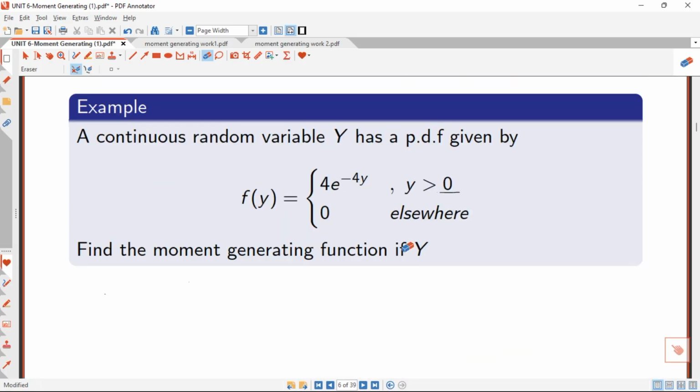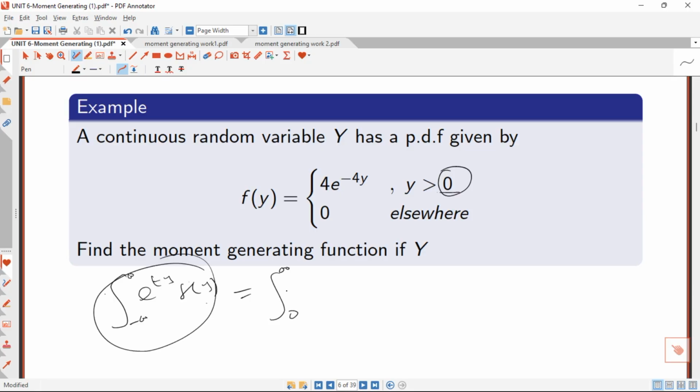So here we all know for the continuous case, we just learned that here we are going to integrate from negative infinity to positive infinity of e raised to the power ty times f of y, right? And then when we come here, we are saying that our y is greater than 0. So this one, we are going to move from 0 to infinity. So this is the whole formula.